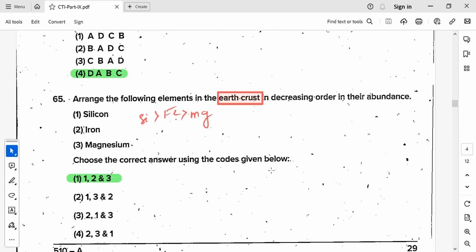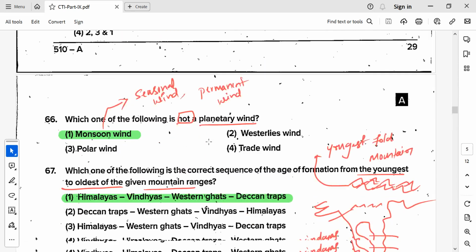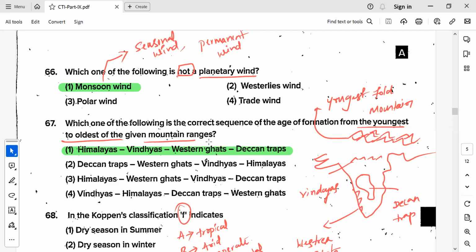Of course, which are the highest elements in the earth's crust? Silicon, ferrous, and manganese. These are in decreasing order, silicon being the most dominant, so this is very important. Then see, this is a question regarding monsoon: which one of the following is not a planetary wind? There are two types of winds.